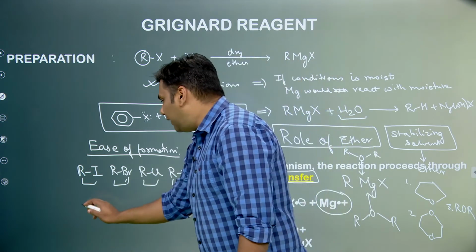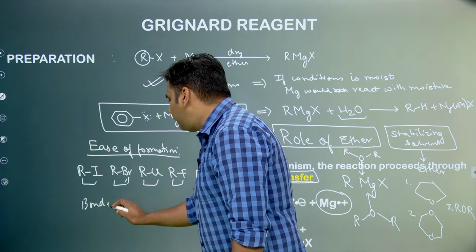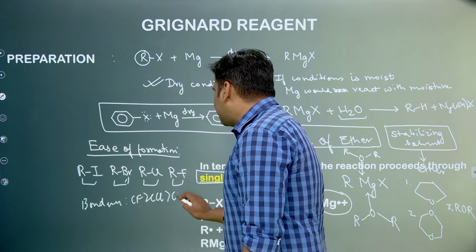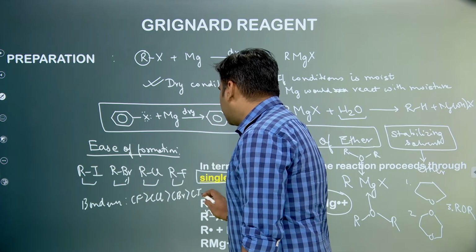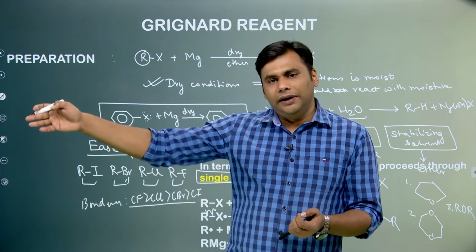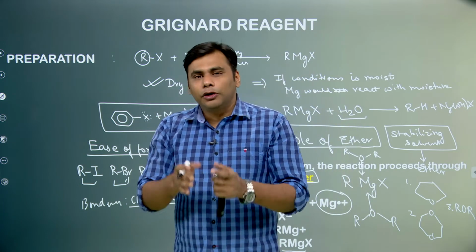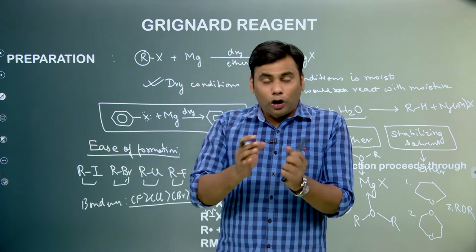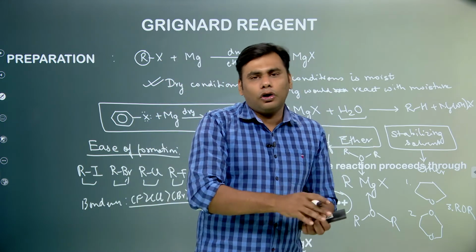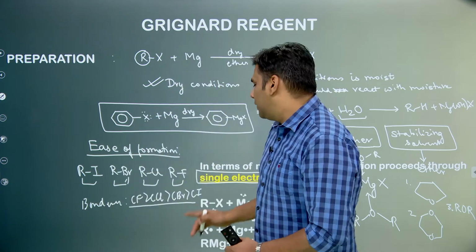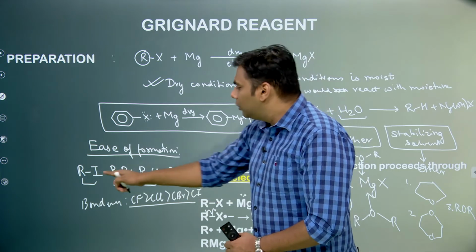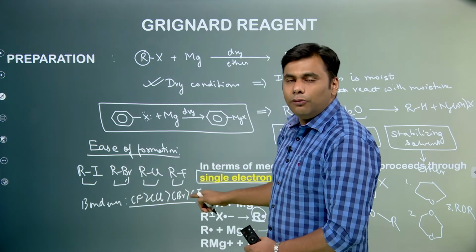and we know that the bond energy of the CF bond is the most as compared to CCl, followed by CBr, and CI has the least bond energy. Now why is it so? Because as you go from fluorine, chlorine, bromine, iodine, the size of the atom increases. Because the size of the atom increases, its atomic orbital will also increase, and we know that a larger atomic orbital overlaps in a less effective manner. Because iodine is large, the overlap area with carbon would be less, due to which this bond would have the least bond energy.